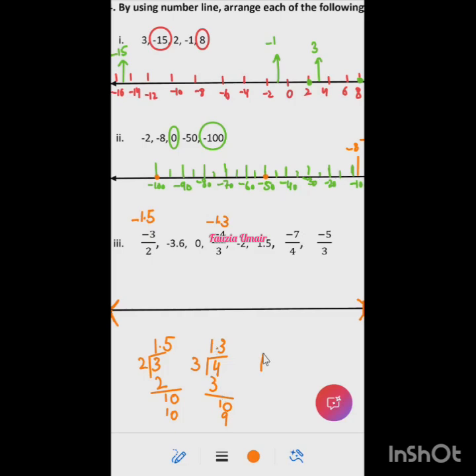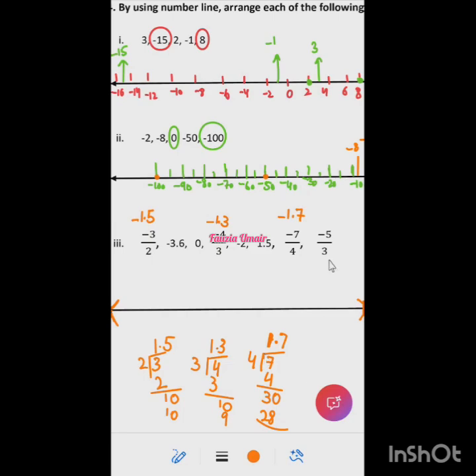We can convert it also. 4 ones are 4. Then we get the remaining 3 and then 30. 7 fours are 28, right? So it's approximately minus 1.7.